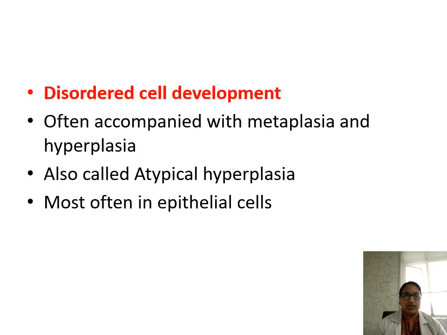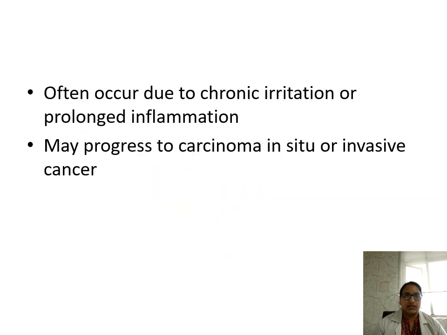Dysplasia is disordered cell arrangement, often accompanied with metaplasia and hyperplasia. It is also called atypical hyperplasia, often seen in the epithelial cells. It is characterized by epithelial hypertrophy, hyperplasia, pleomorphism, increased N:C ratio, loss of polarity, all those things. It often occurs due to chronic irritation or prolonged inflammation, and it may progress to carcinoma in situ or invasive cancer.